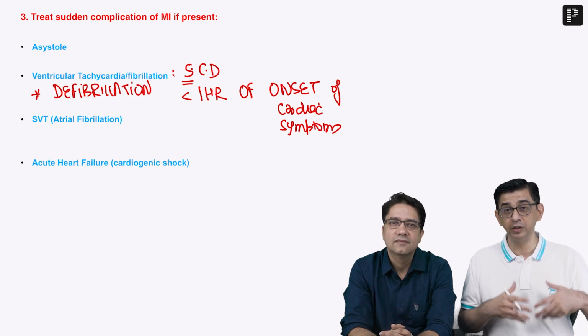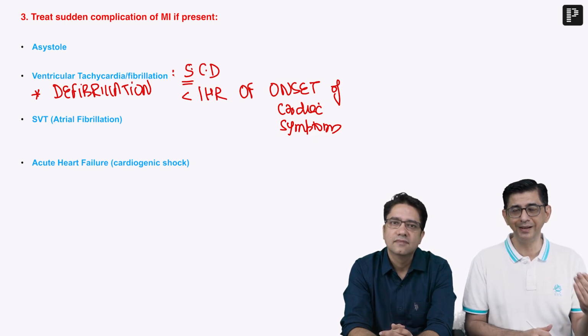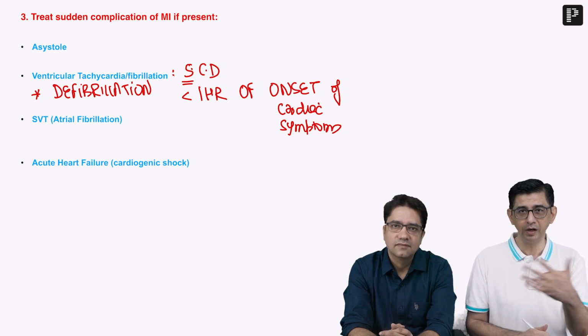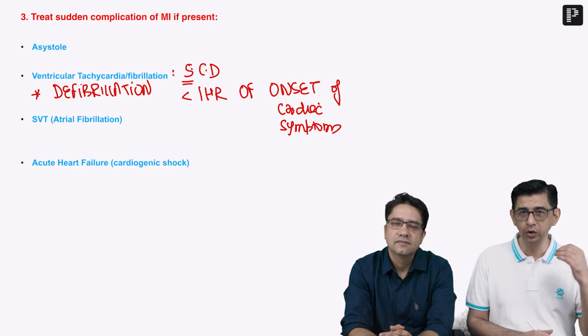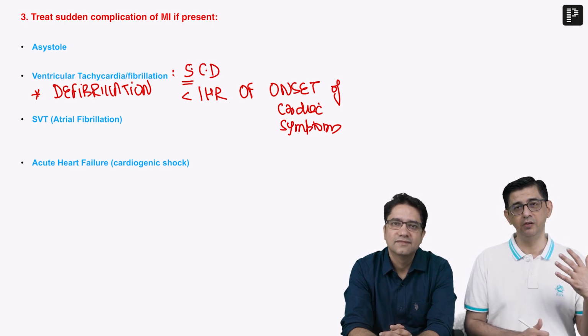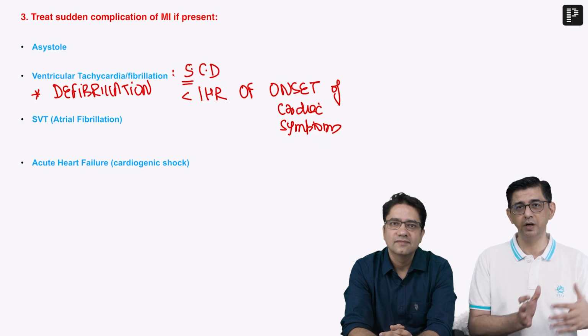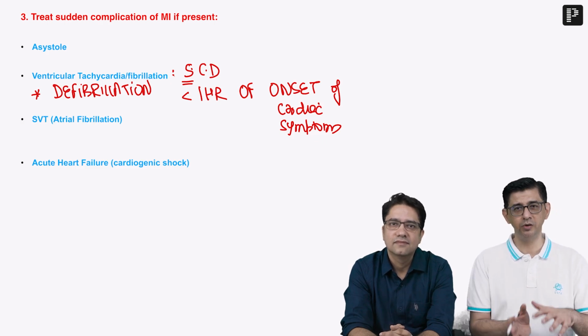Why are these drugs given? Again, that's a common query. One of the reasons we give these drugs is that they increase the responsiveness to the electroshock. The query is, why do you give epinephrine in ventricular fibrillation? The rationale is that they increase the responsiveness to the DC shock that would be given subsequently. In asystole, obviously, I need to get the normal sinus rhythm back.